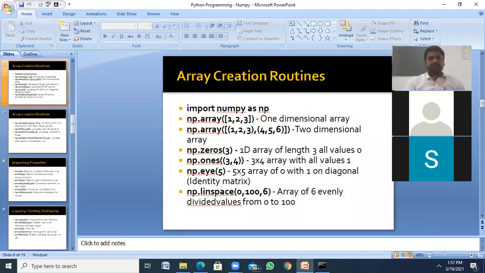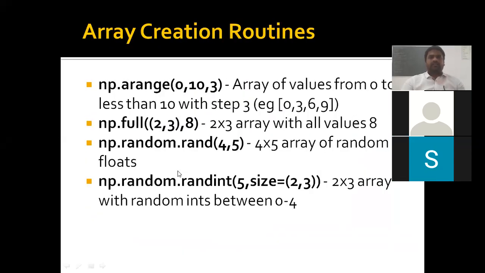And the next is arange. We know the range function of Python, which returns a range of given values.